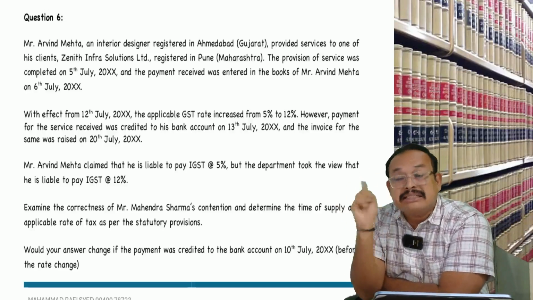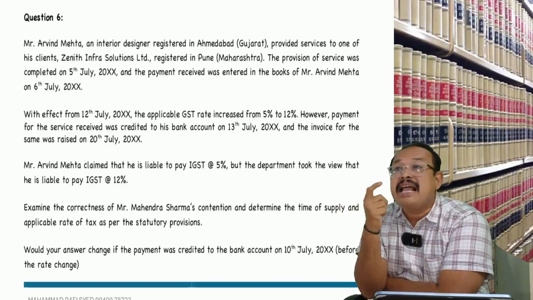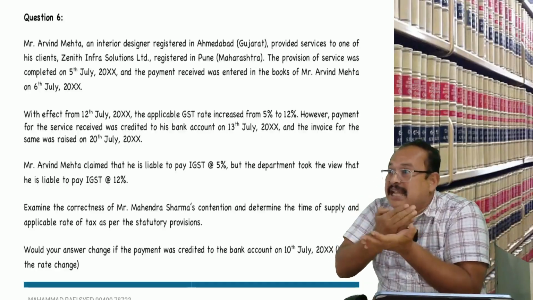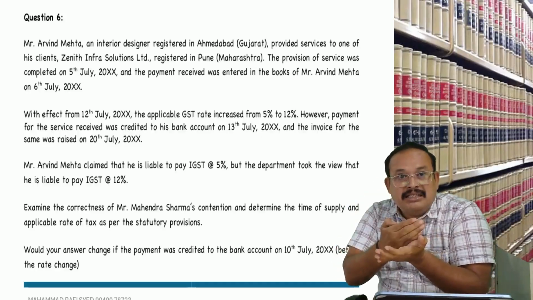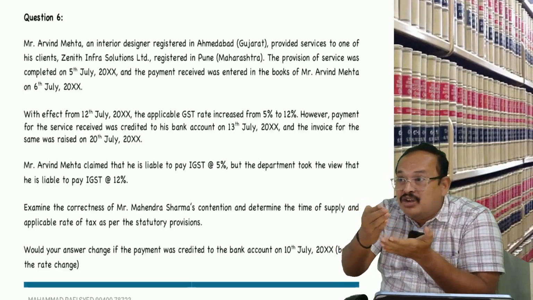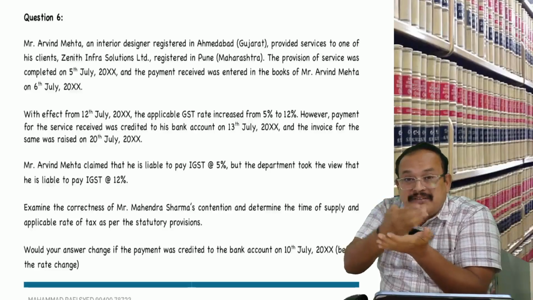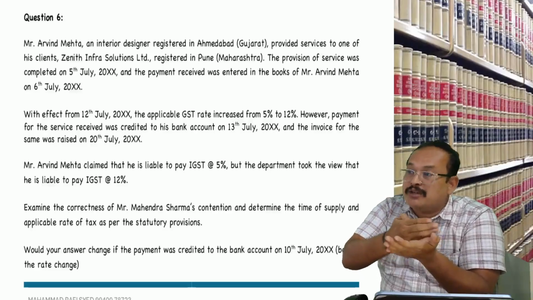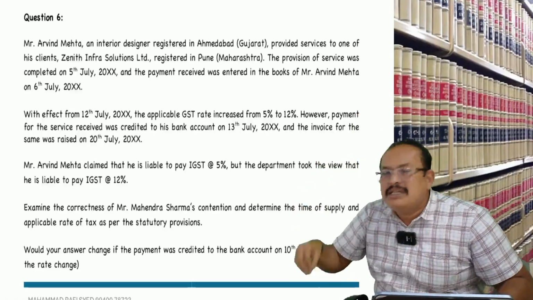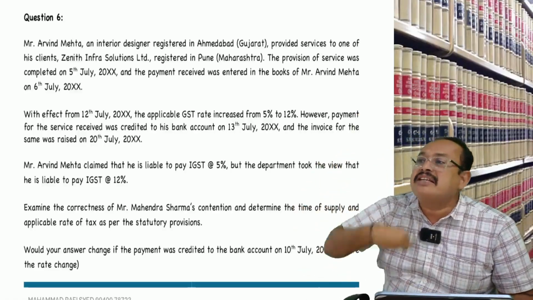But since it is a change in the effective rate of tax, if the banker gives the credit within 4 working days from the change in the rate of tax, then the date of book entry or date of bank entry, whichever is earlier.